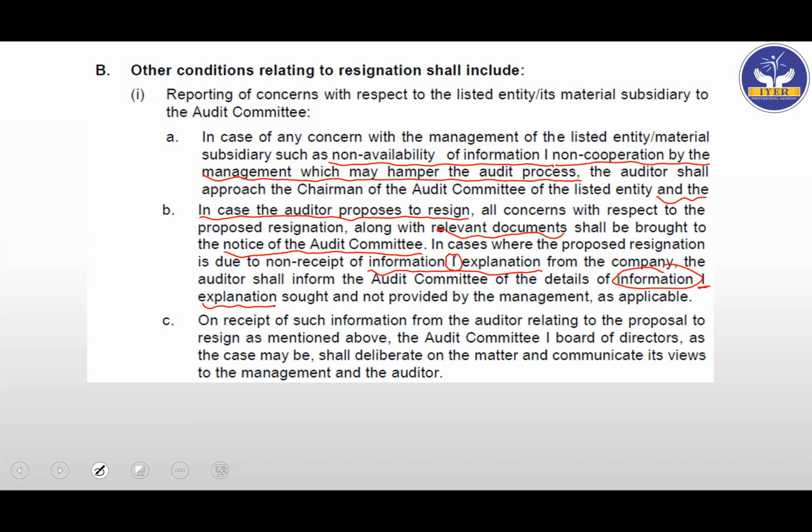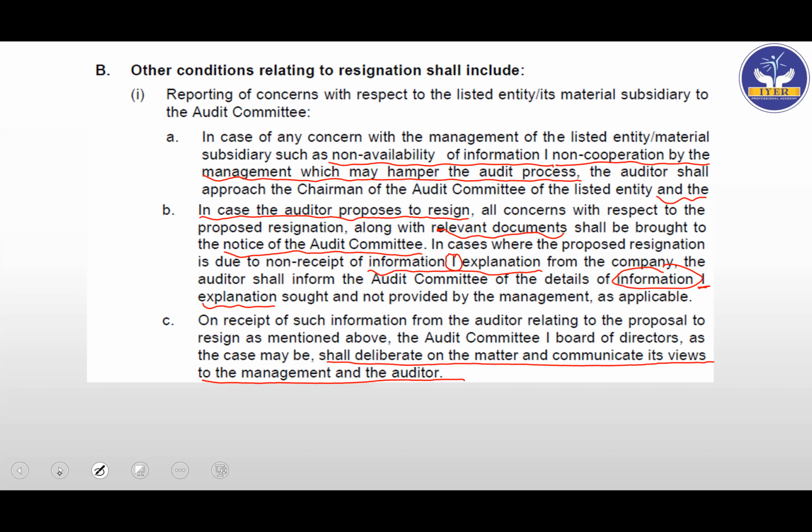Then you have, on receipt of such information from the auditor relating to the proposal to resign, as mentioned above, the audit committee or the board of directors, as the case may be, shall deliberate on the matter. So they'll deliberate on the matter and communicate its views to the management and the auditor. So they shall communicate the views to the management and the auditor. Easy. So that is it.